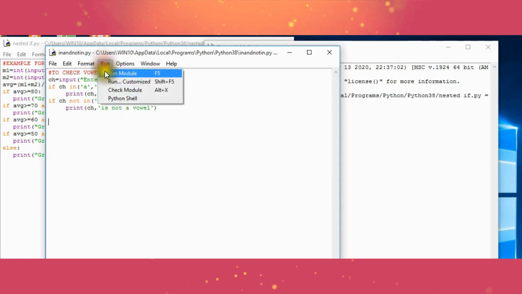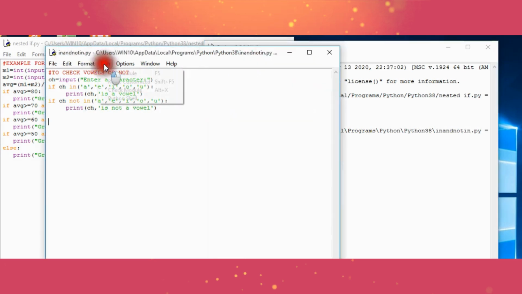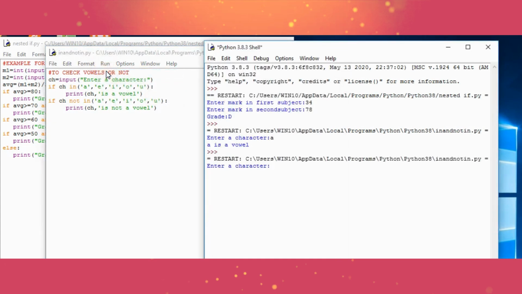So I am going to run it. So I am giving A. Then it should show the message A is a vowel. Then I am going to run it. Run module. Then I am giving Y. Then it gives not a vowel. So students, I think all of you understand about today's topic.